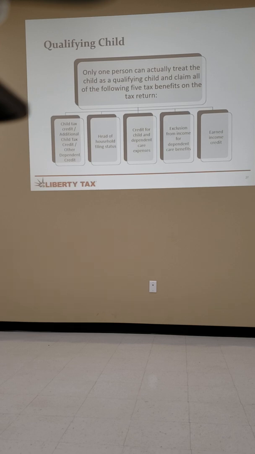Not necessarily provided more, but just the time. Residency is first. If residency is the same, it's the higher AGI. The tiebreaker for any of them is parent. So say they live part of the year with a grandparent and part of the year with a parent. Parent always gets the tiebreaker.